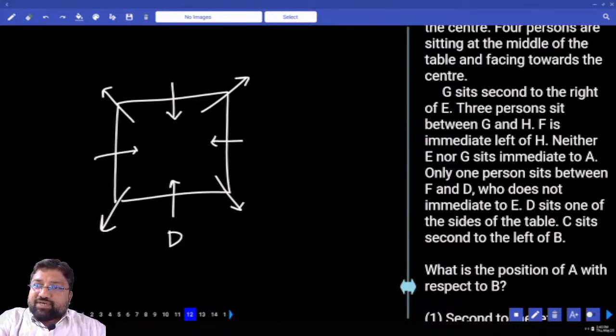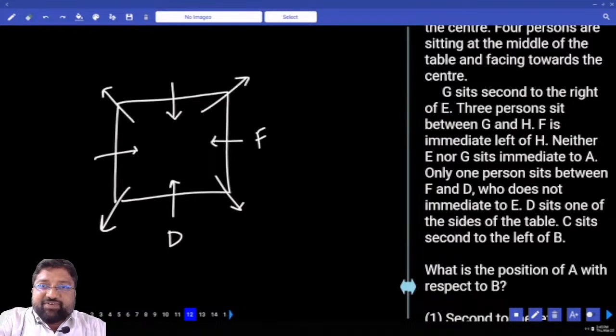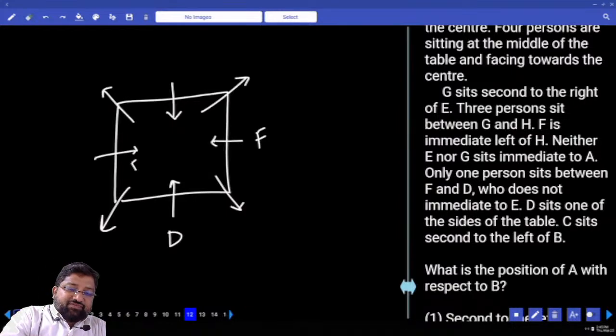How many possibilities do I have? Two possibilities. I can go for F here or I can go for F here. My duty is to use the trial and error method. First I'll try F here. If I get the answer, happy. And if I don't, we can still shift the position of F.